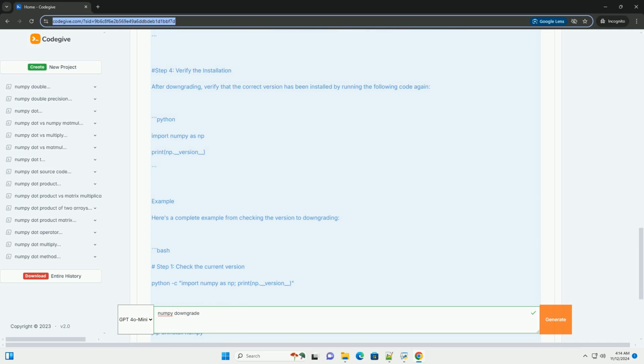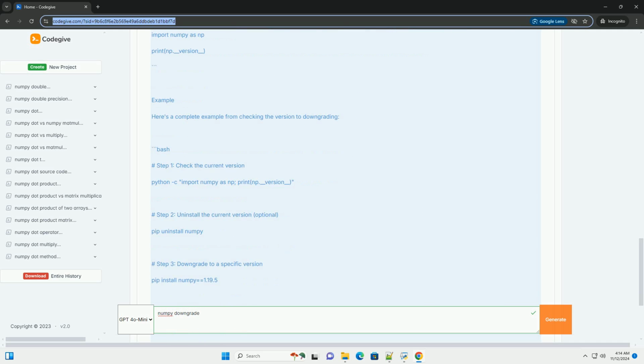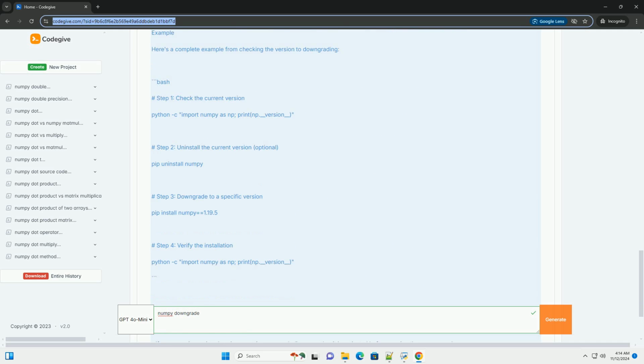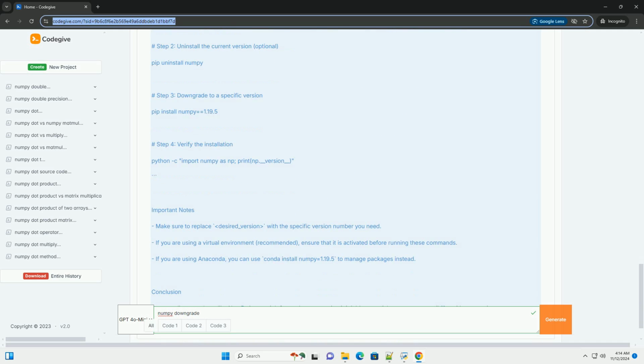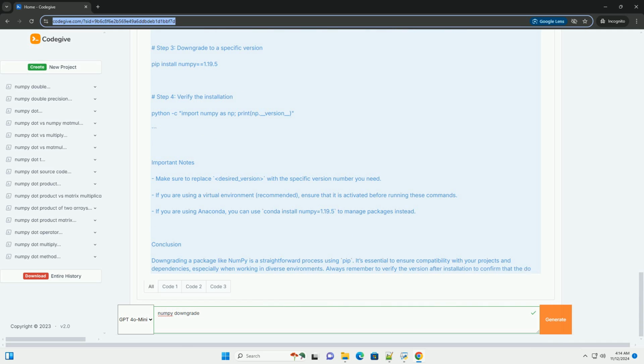What is numpy? Numpy is a powerful library for numerical computing in Python. It provides support for arrays, matrices, and a variety of mathematical functions to operate on these data structures.